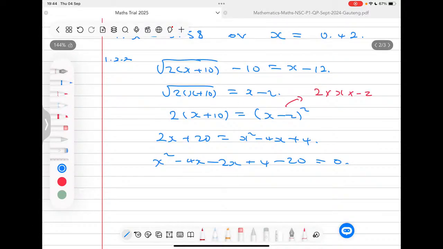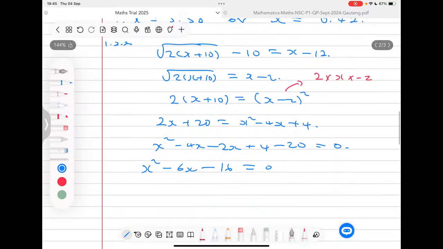Now at this stage, we can narrow this down by just saying I'm going to have an x squared, and this one here gives me negative 6x, the combination of negative 4x and negative 2x. And if you look at your positive 4 minus 20, that should give me a negative 16, equals 0. Now, this looks like a standard form of a quadratic equation, and we can factorize this, right?